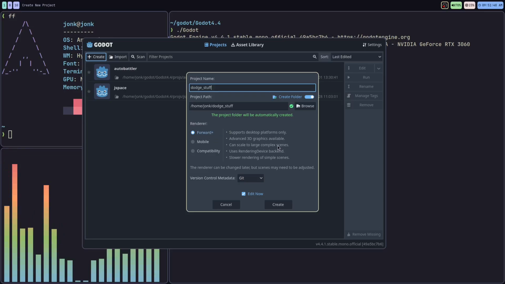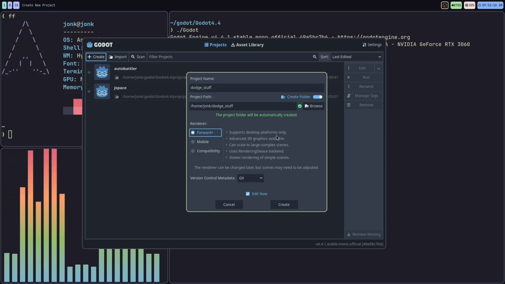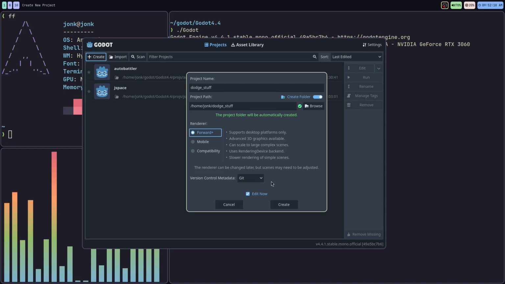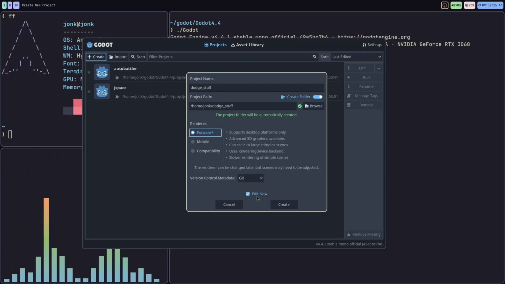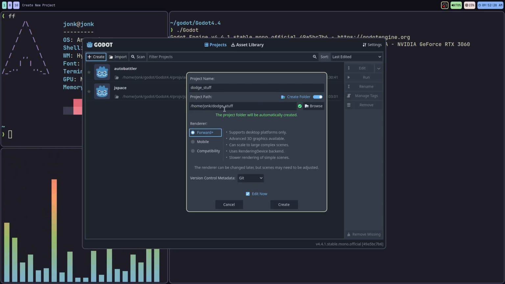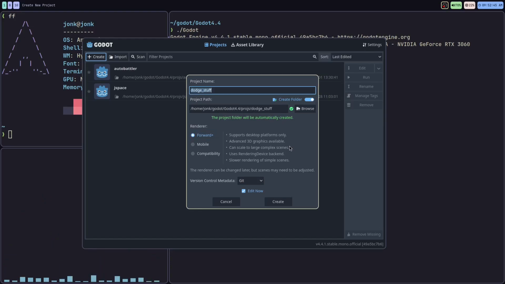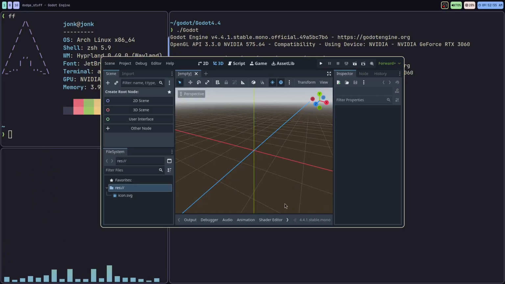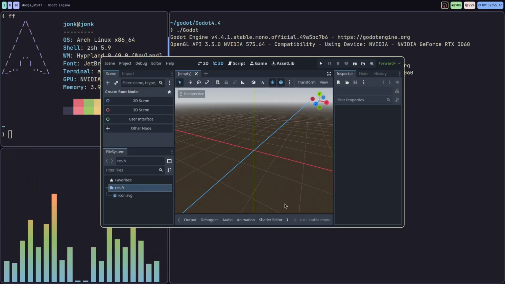This is essentially going to set the type of graphics you're aiming to develop for. Forward Plus would be more advanced 3D graphics and stuff like that. We could select Compatibility since we're just doing basic 2D stuff, but I'm just going to select Forward Plus for now. We're going to select Git as our version control, always Git. Make sure you choose where you want to save your project path and then click create when you're ready to go. All right, so the program should launch up here.